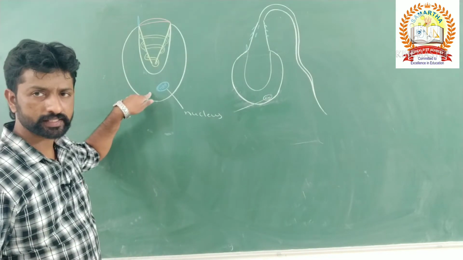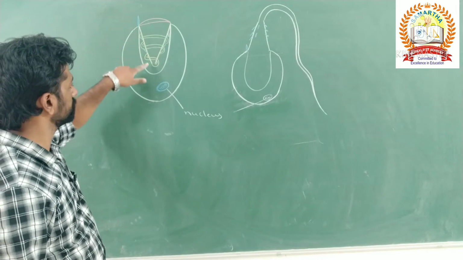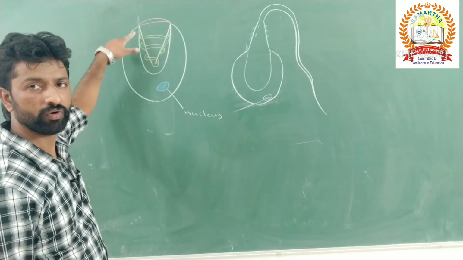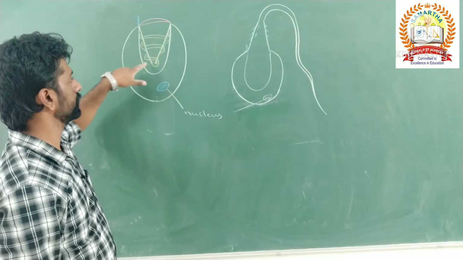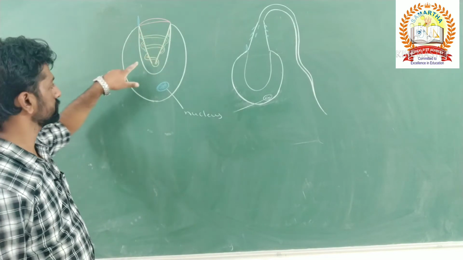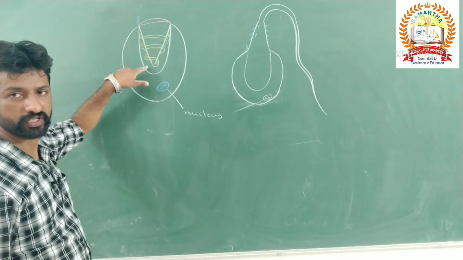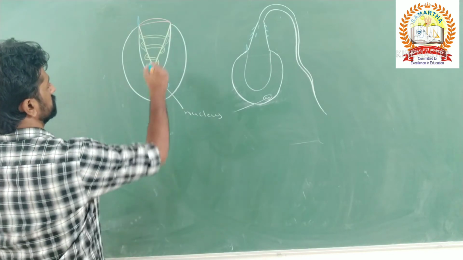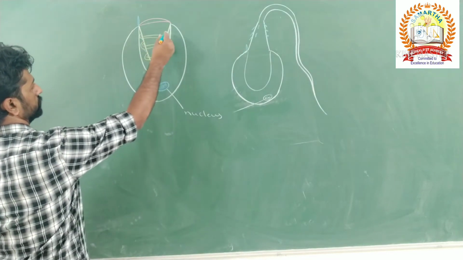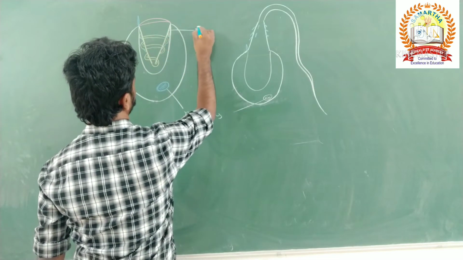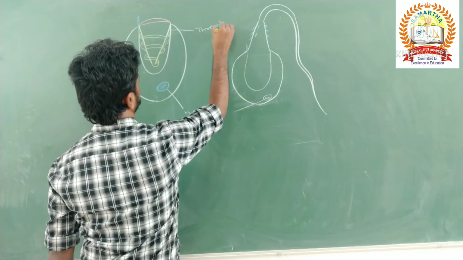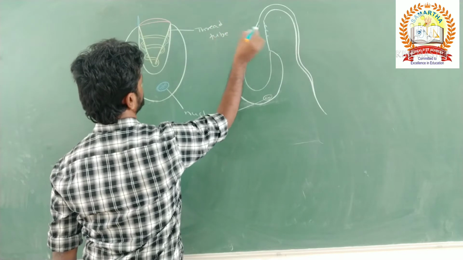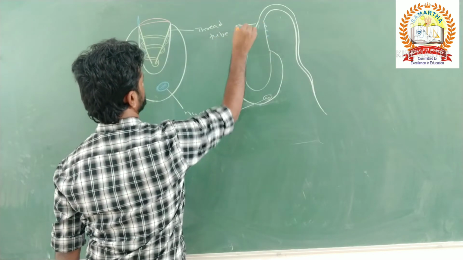Within such cells there is a stinging cell, the nematocyst, which is filled with poison. The nematocyst consists of a tube, and this tube is called the thread tube.